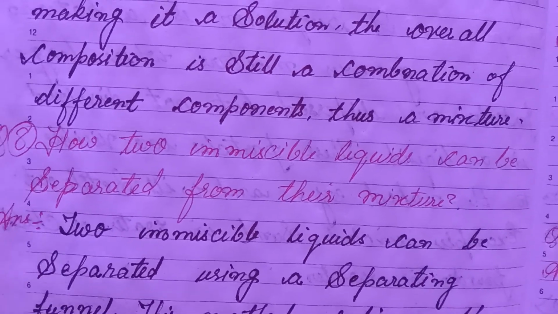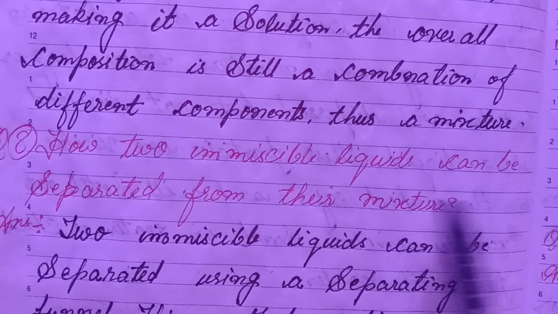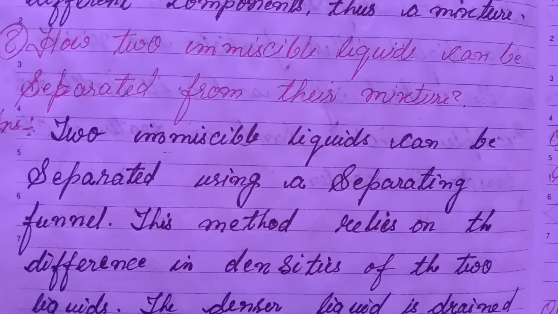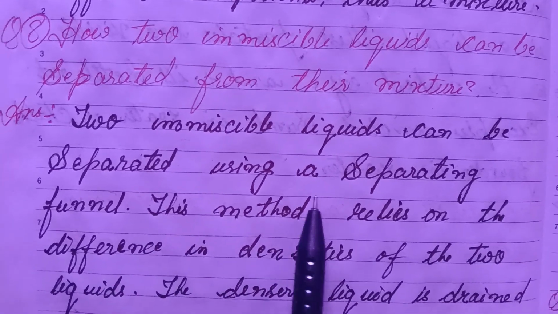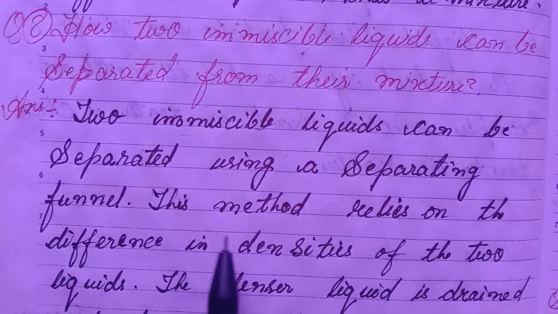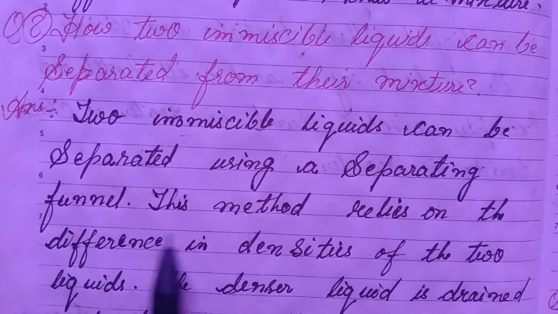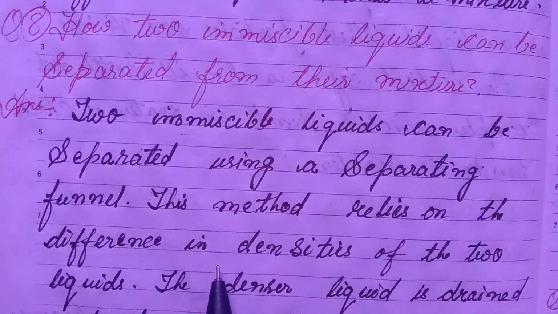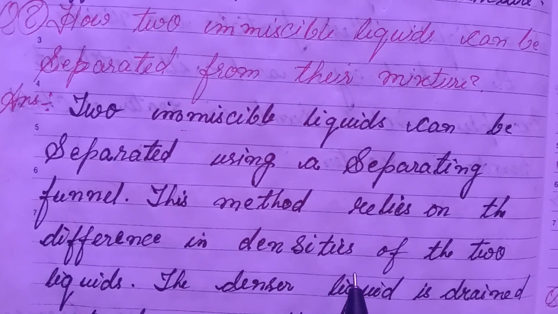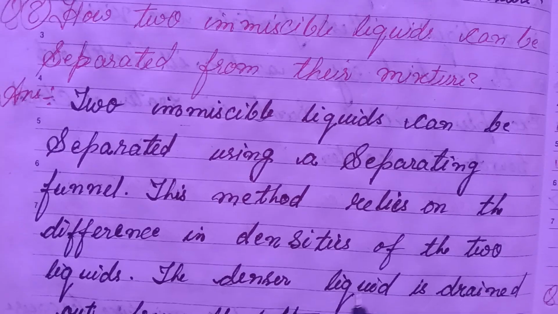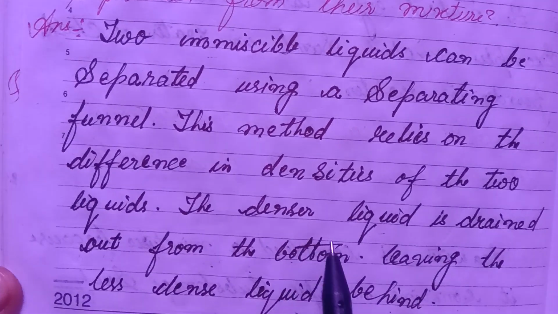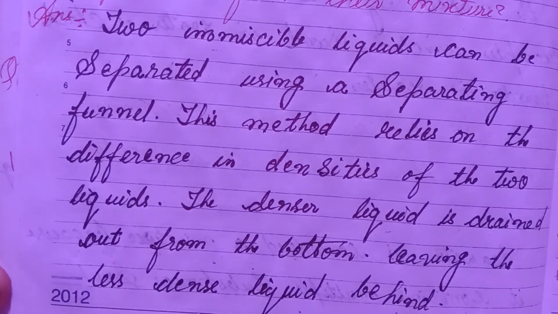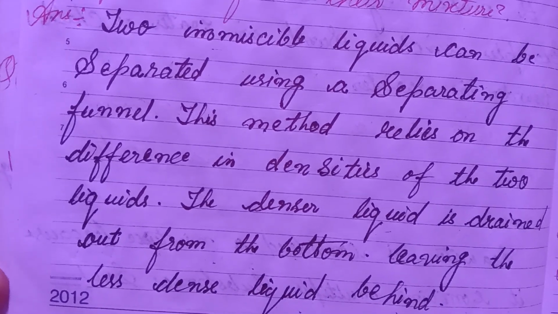The last question, how can immiscible liquids be separated from their mixture? Answer. Immiscible liquids can be separated using a separating funnel. This method relies on the difference in densities of the two liquids. The denser liquid is drained out from the bottom, leaving the less dense liquid behind.